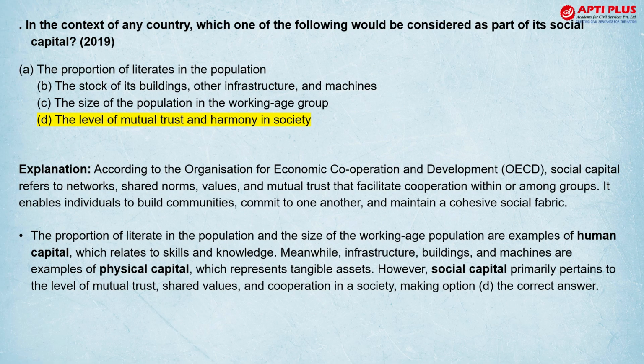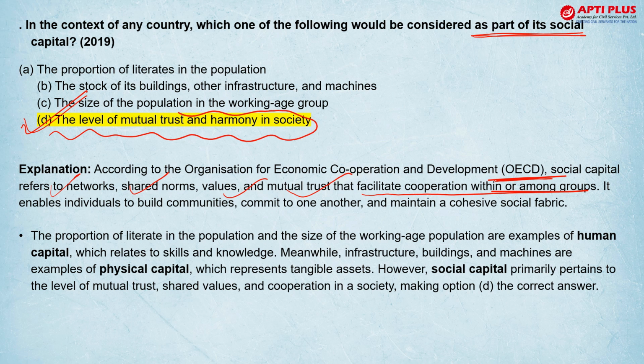Moving on, in context of any country, which one of the following would be considered part of its social capital? So social capital क्या होता है? According to OECD, it is a network, shared norms, values, mutual trust that facilitate cooperation within the people staying in a part of a state. So कोई भी स्टेट के अंदर जो लोग रहते हैं वो एक साथ क्यों रहते हैं? क्योंकि उनमें एक म्यूचुअल ट्रस्ट होता है, कुछ वैल्यूज होते हैं, कुछ नेटवर्किंग होती है, ठीक है, कुछ उनकी कोहेसिवनेस होती है, तो वो उसको कहते हैं सोशल कैपिटल.